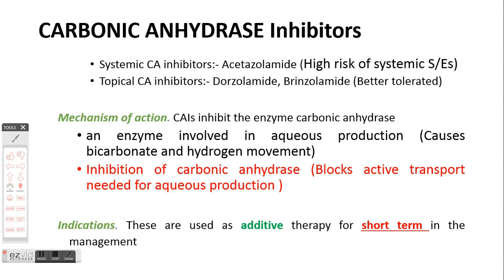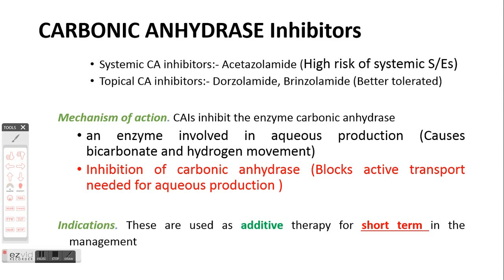So it has been advised that such drugs should only be used as an additive therapy for short term in cases of glaucoma. And among systemic and topical carbonic anhydrase inhibitors, the topical carbonic anhydrase inhibitor such as brinzolamide is better tolerated.